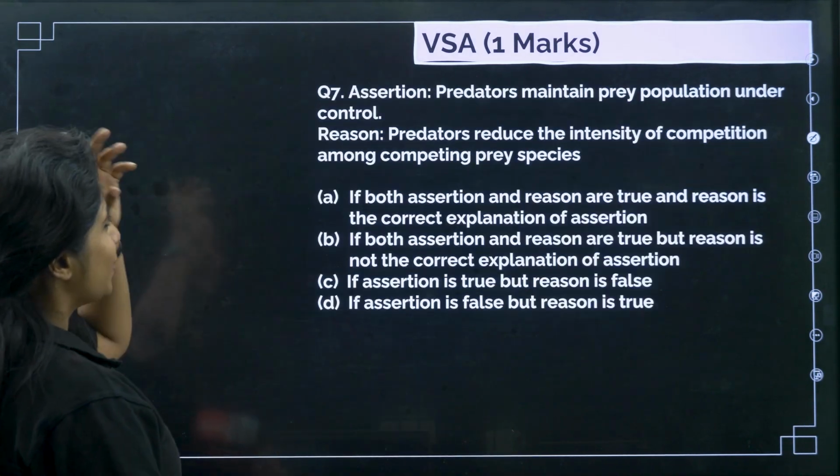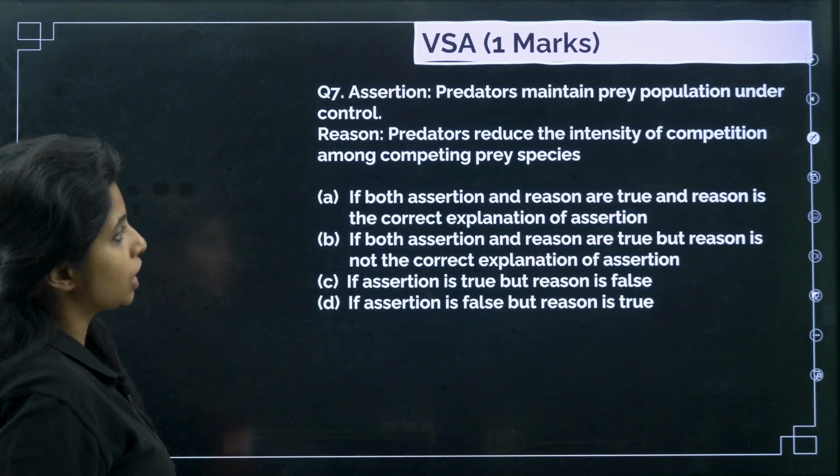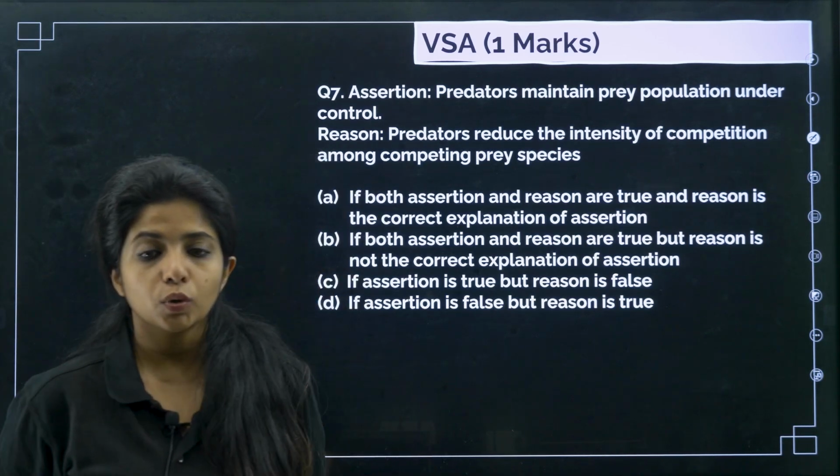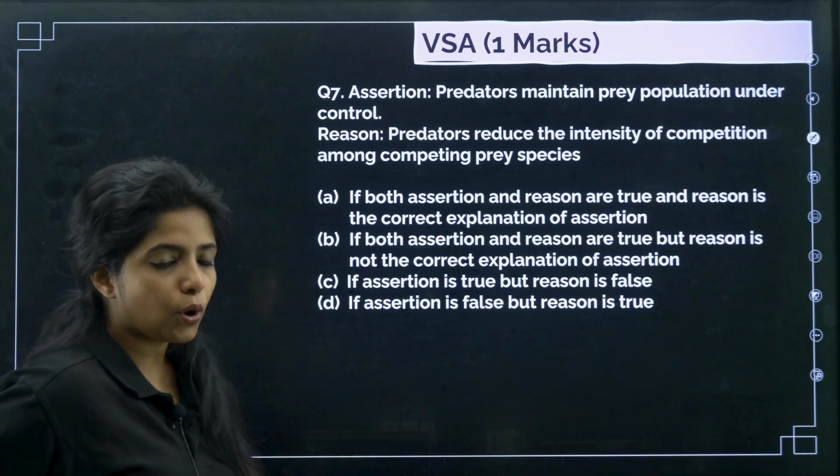Now going ahead, we have the seventh question. Assertion says predators maintain the prey population under control. So suppose a lion feeds on the deer.